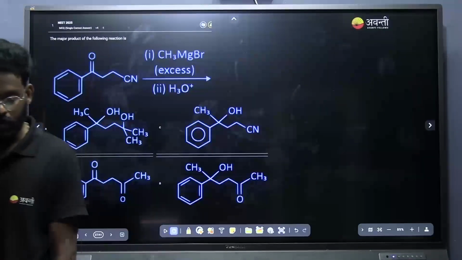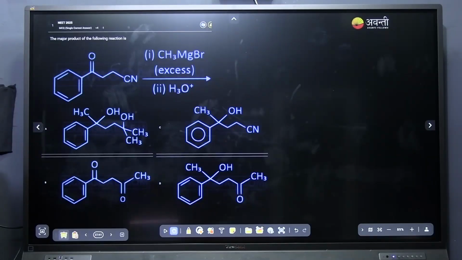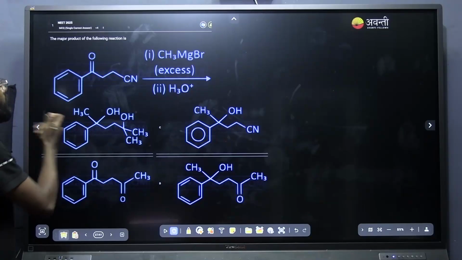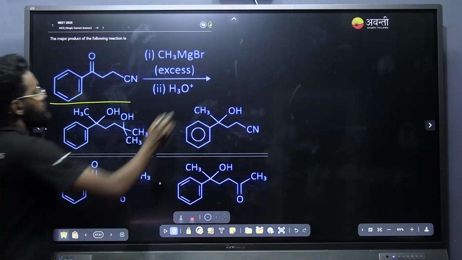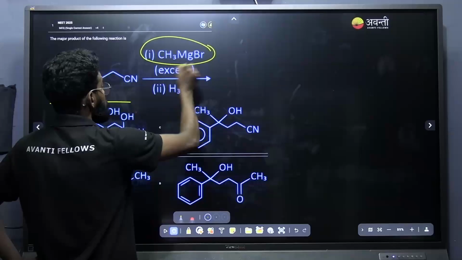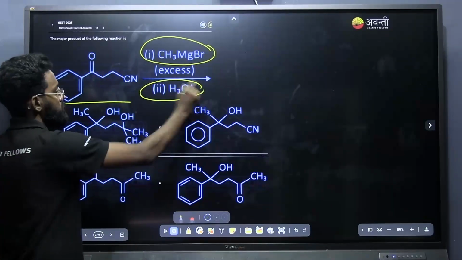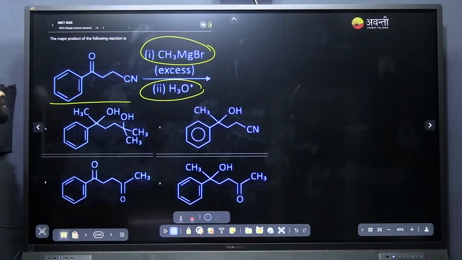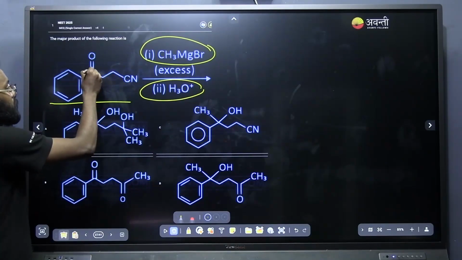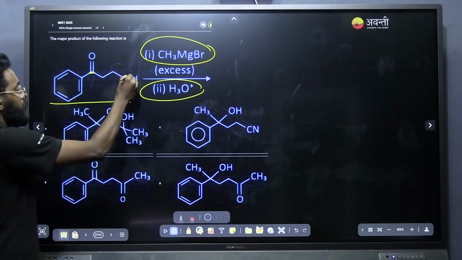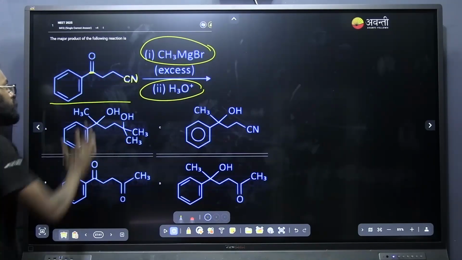Is it clear? The screen is visible? Give me the answer for the first one. The compound is treated with the Grignard reagent CH3MgBr, and I am adding excess Grignard reagent. Then on treating with H3O+, what is the product we are getting? As we are taking excess Grignard reagent, it can attack this carbonyl carbon as well as this nitrile carbon also. So what is the product?